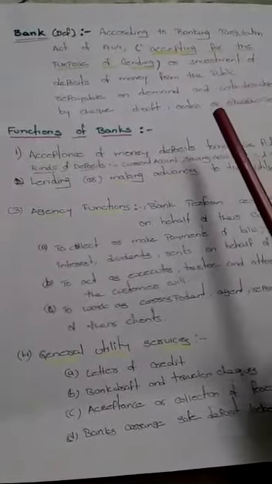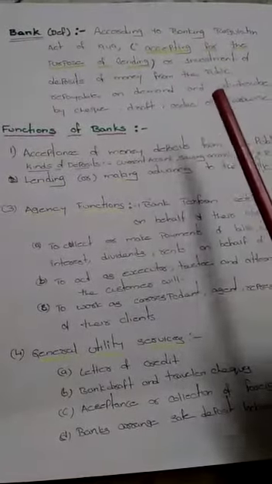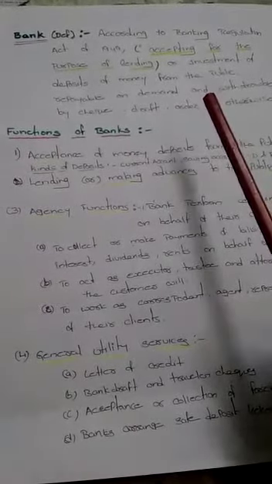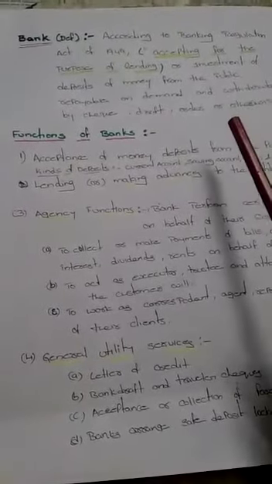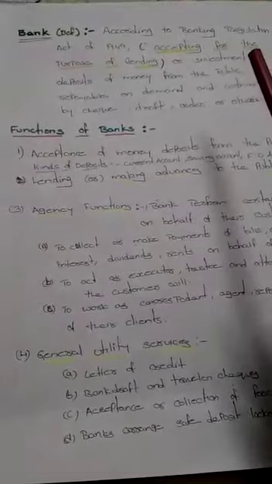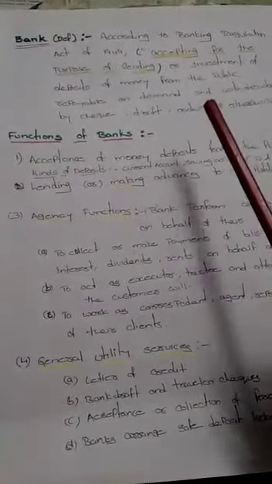And it is also repayable on demand. That means the bank function is accepting for the purpose of lending and repayable on demand.